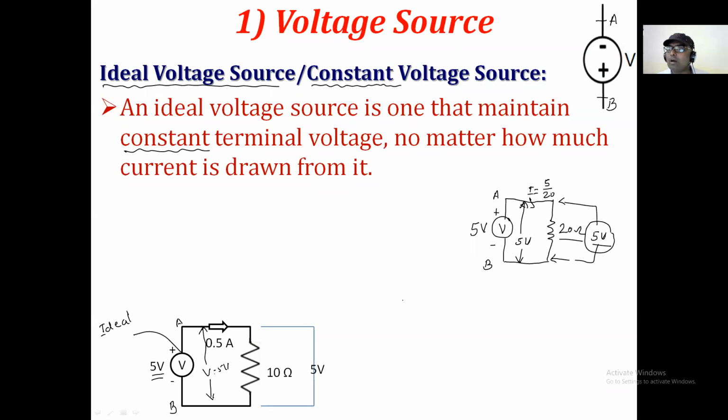No matter what value of resistance you have connected between the terminals A and B, and no matter what current is drawn from that circuit, the voltage between the terminals A and B always remains constant. That's why this imaginary concept is called a constant voltage source.